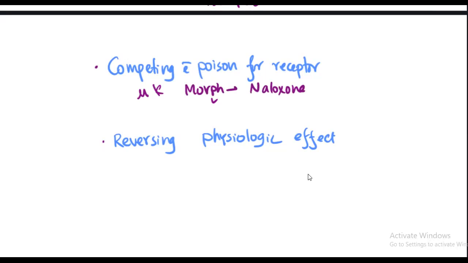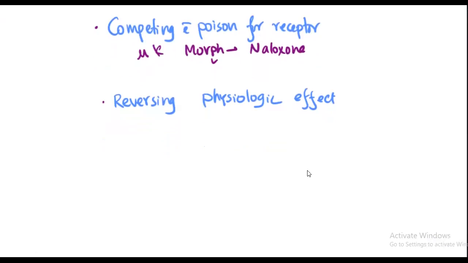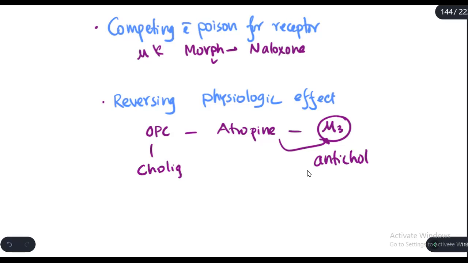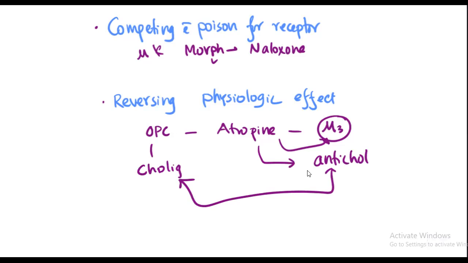Then comes the reversal of the physiologic effect. The classic example is a patient with OPC poisoning, and we give atropine. Atropine does not readily bind to the OPC or compete with OPC. Rather, atropine binds to the muscarinic receptors and blocks them, producing an anticholinergic action. OPC is a cholinergic poison, and atropine has an anticholinergic effect. So there is the physiologic antagonism by the atropine. That is the first line drug for OPC poisoning patients.